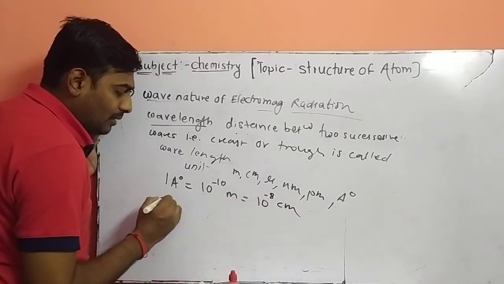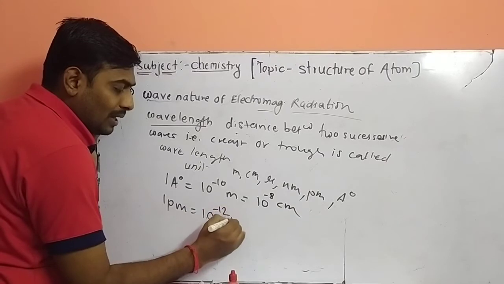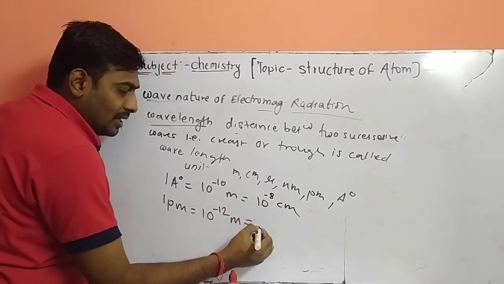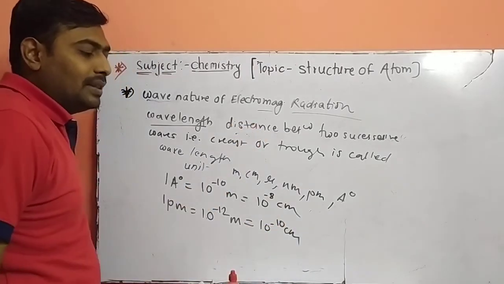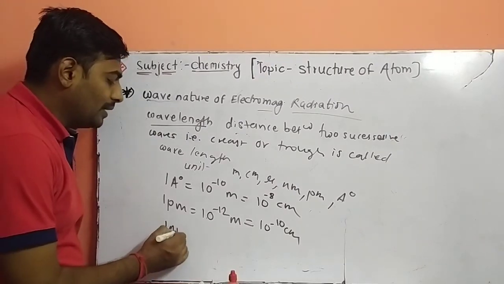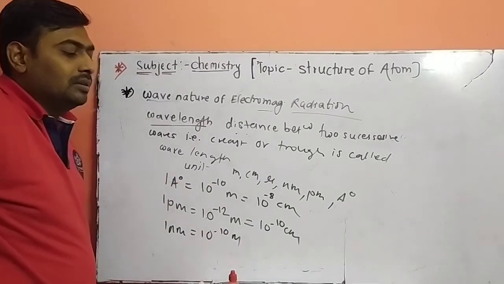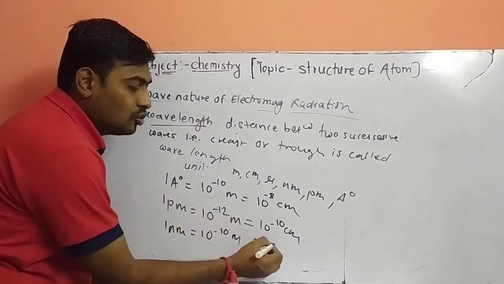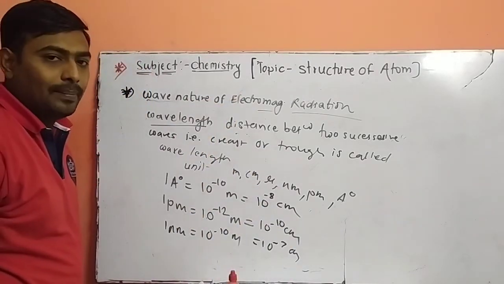Similarly with picometer. 1 picometer is 10 raised to minus 12 meter, or we can say 1 picometer is 10 raised to minus 10 centimeter. Same with the nanometer. 1 nanometer is 10 raised to minus 9 meter, or in terms of centimeter it is 10 raised to minus 7 centimeter.